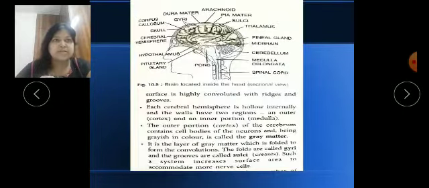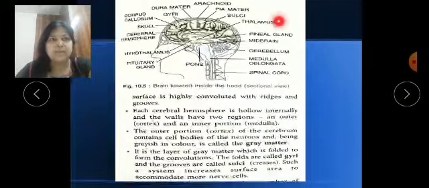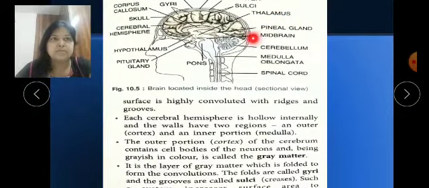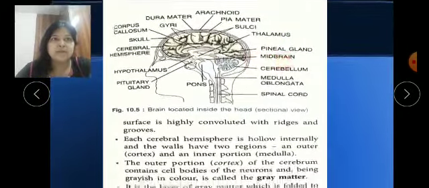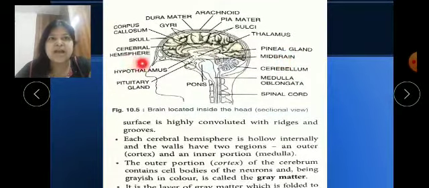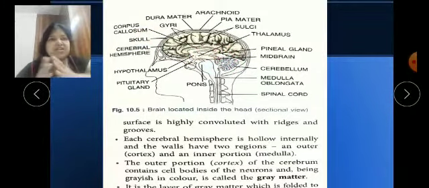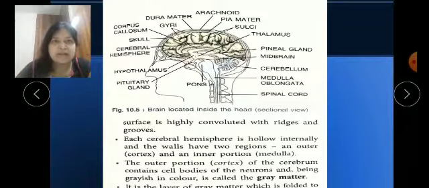Here you can see, this is the cerebral hemisphere, center part, where this corpus callosum is. Basically this corpus callosum attaches the right and left hemispheres to each other. It is that joining material.